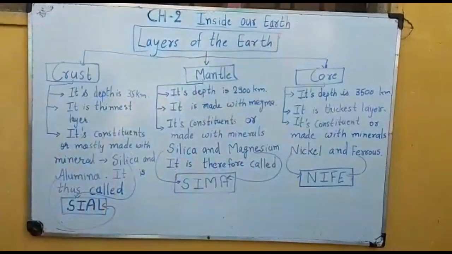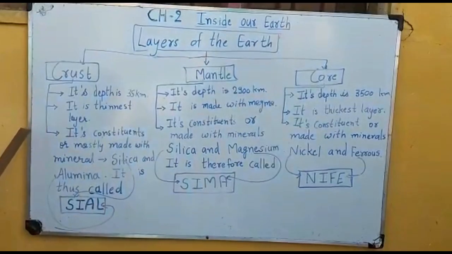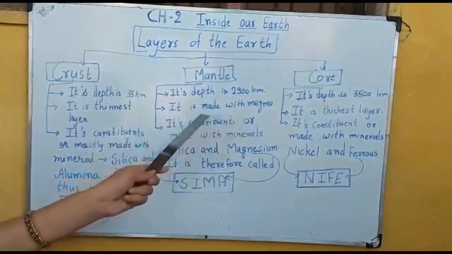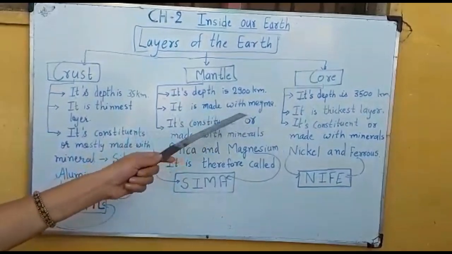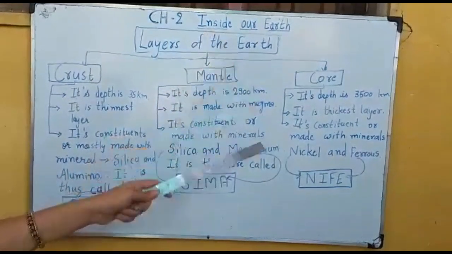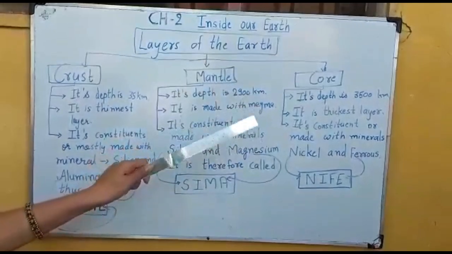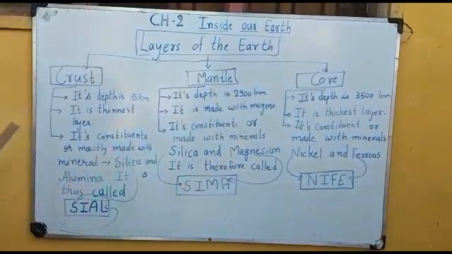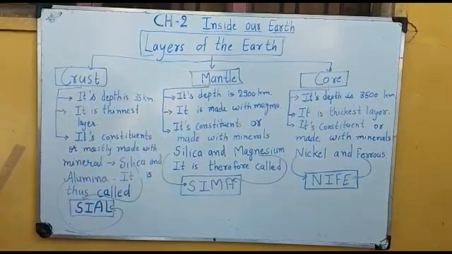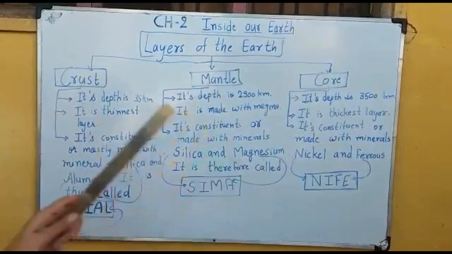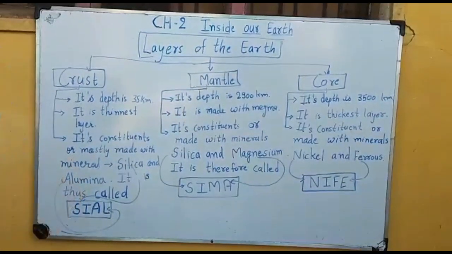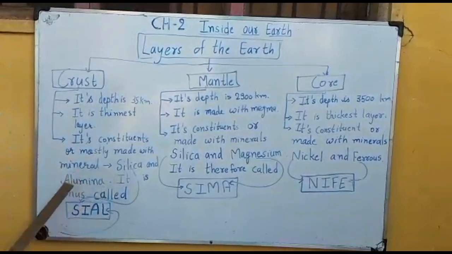Obviously the crust is the thinnest layer of the earth, and the mantle is made up of semi-liquid material and minerals. The core is the thickest layer of the earth, with too much pressure and heat inside. So now we will mostly discuss the constituents, which types of minerals these layers are made of. Mostly the crust is made of minerals, silica and alumina.